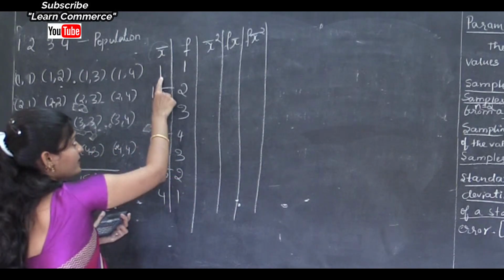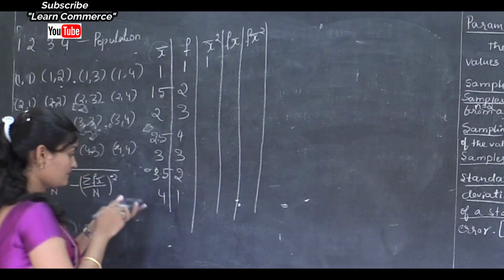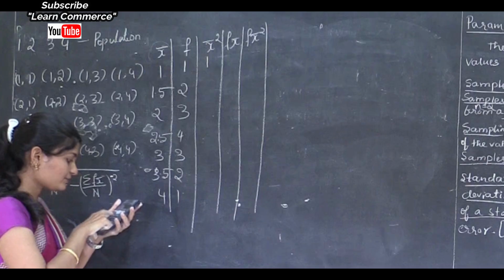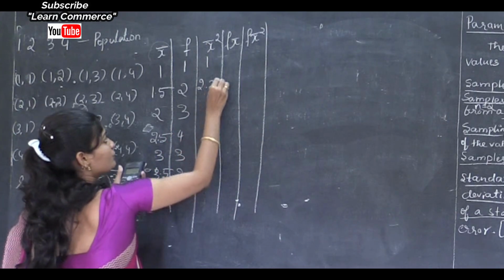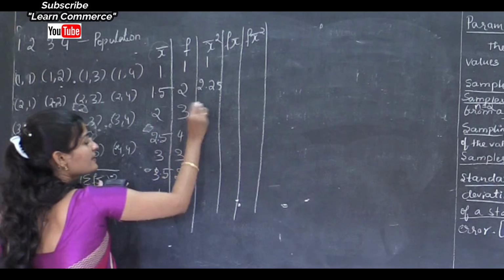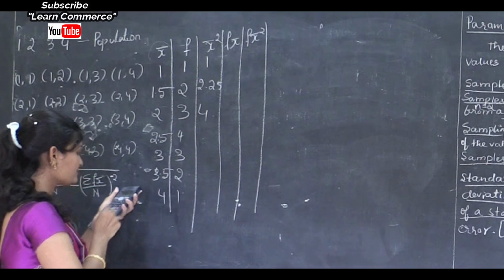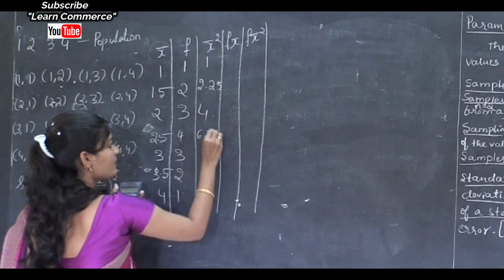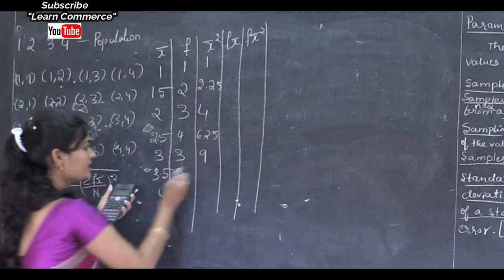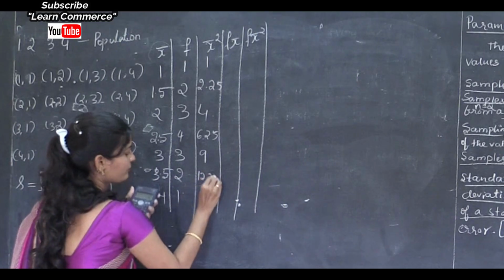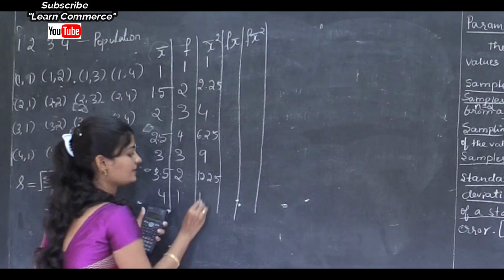Here x bar is 1, then x bar square is 1. Next, 1.5 square is 2.25. Then 2 square is 4. Then 2.5 square is 6.25. 3 square is 9. Then 3.5 square is 12.25. Then 4 square is 16.